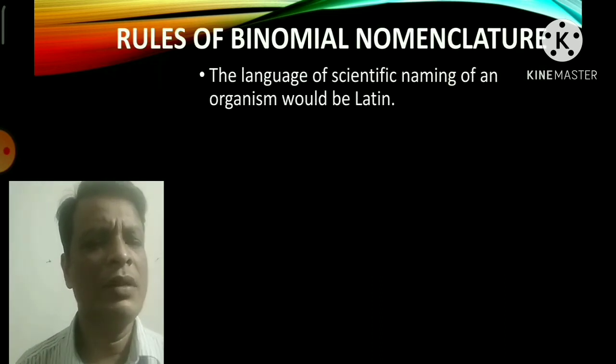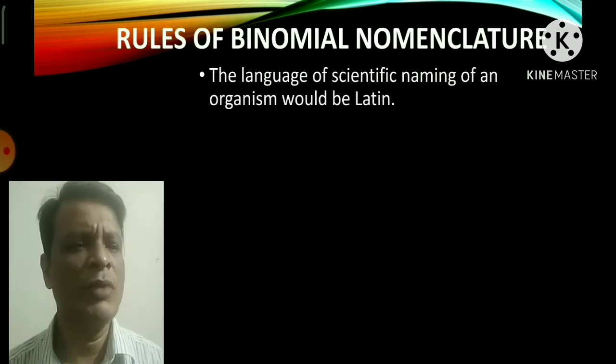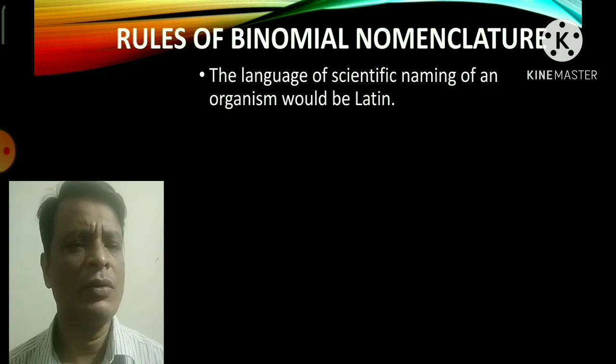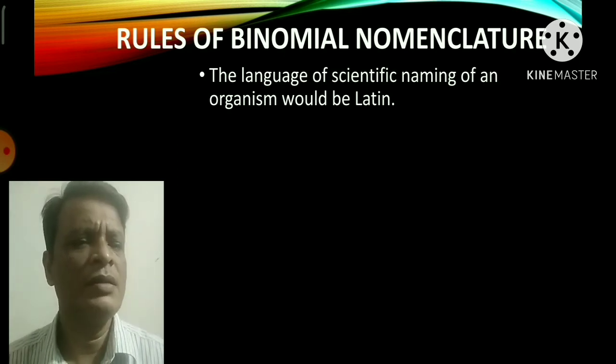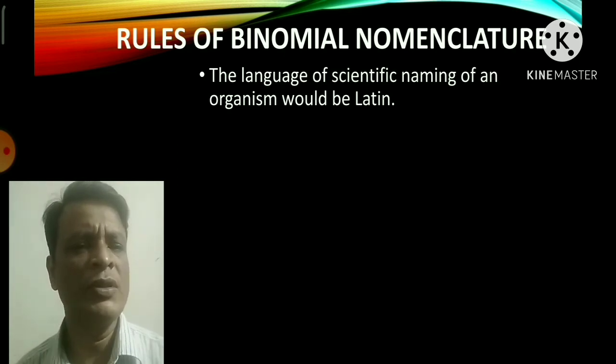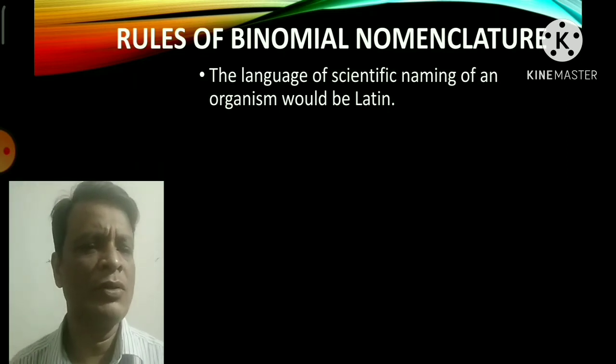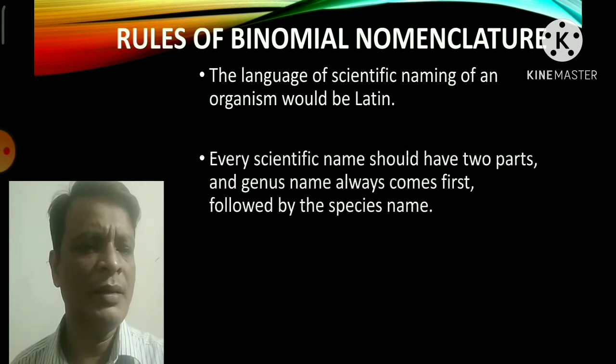Now, let's discuss some of the rules of binomial nomenclature. During the naming of organisms or animals, scientists have to strictly follow the rules of binomial nomenclature, which will be discussed one by one. The language of the scientific name of an organism would be Latin.